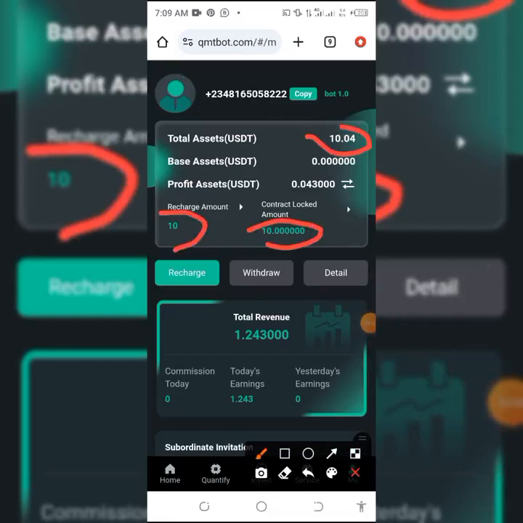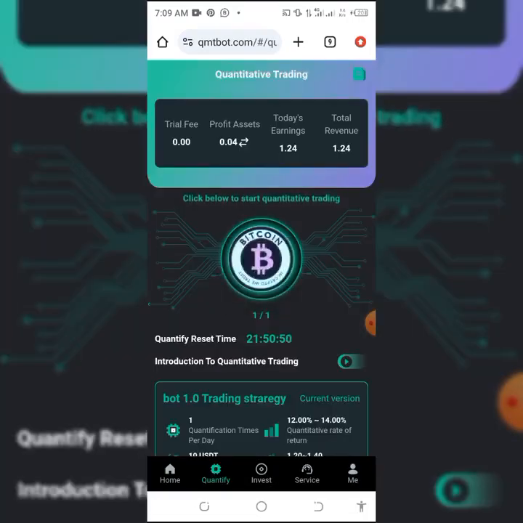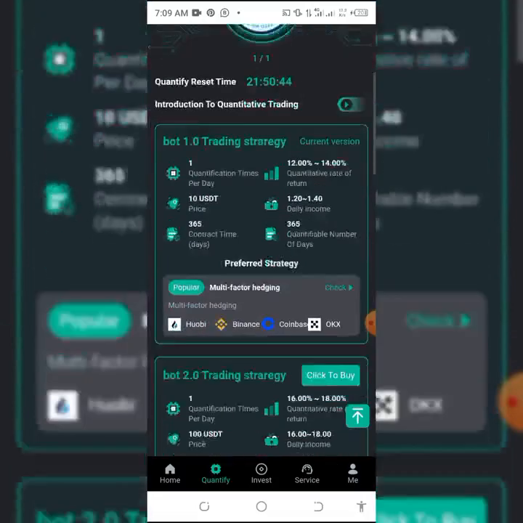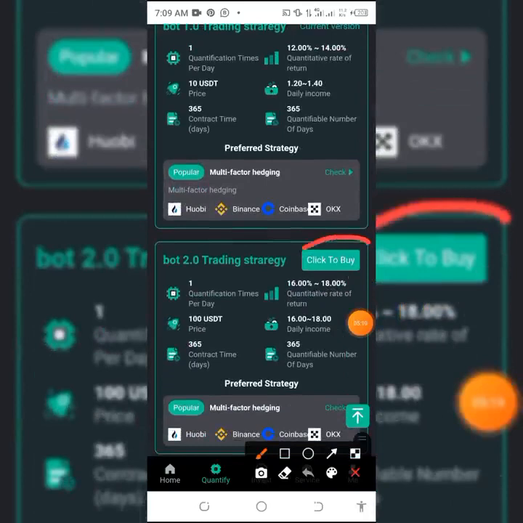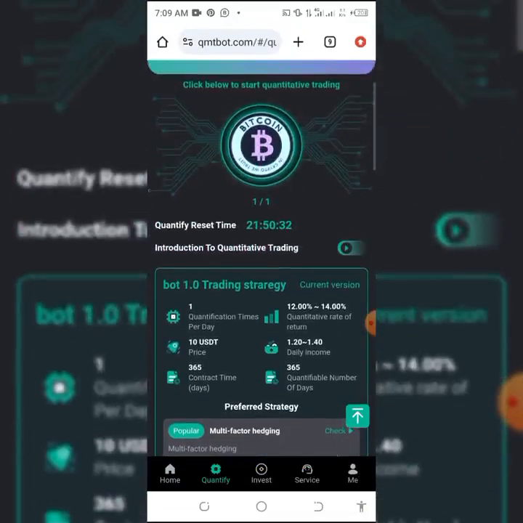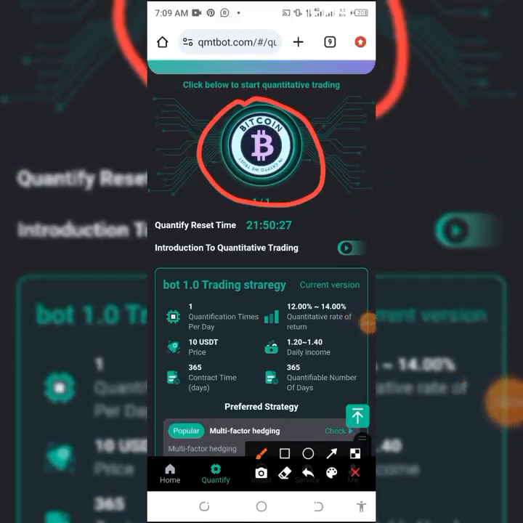Once it has read, you come to this, quantify any amount that you have input. You trade. I've started this one already. Can you see? You have to click to buy. Once you click any amount you did, the actual amount is what you must do. Click to buy. Once you do that, you will now click on this big icon. On this big icon, it will load and give you your amount for that day, which is withdrawable immediately, or you leave it. You are so safe with this platform. It has been tested for long.